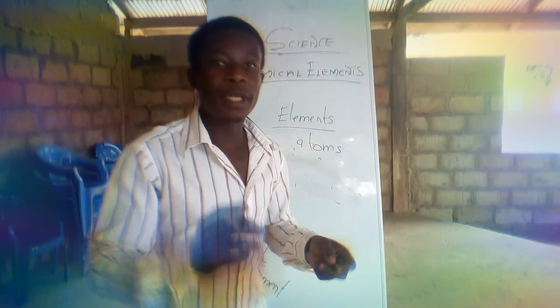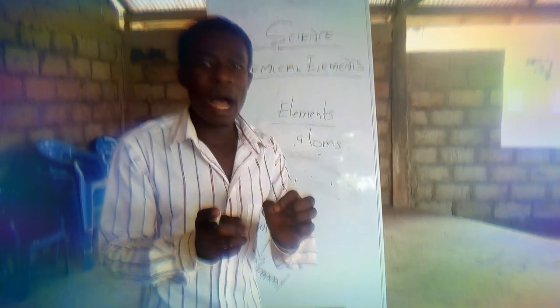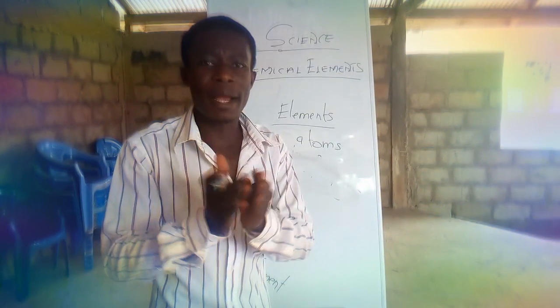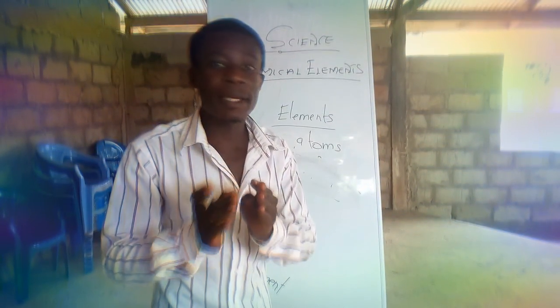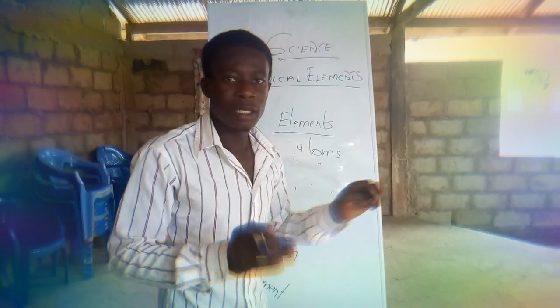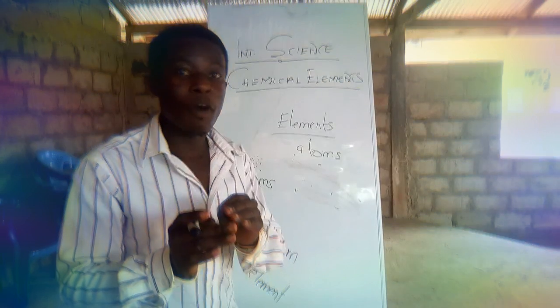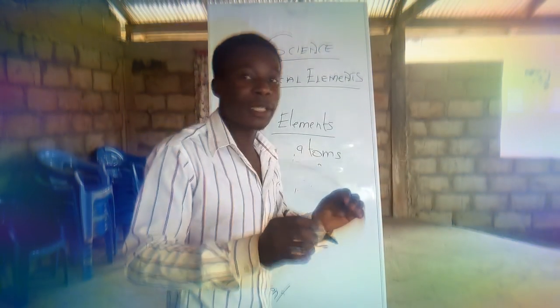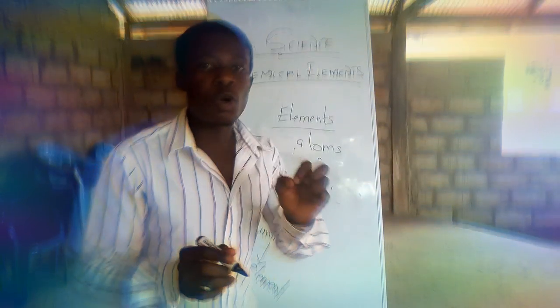Yes. So when you take a copper wire, there are also atoms which have been combined chemically. They have been combined chemically. That is why we are dealing with chemical elements. They have been combined chemically, or by chemical means. So when you take a material like aluminum, it also consists of what?